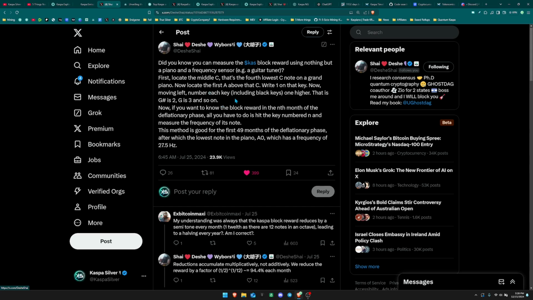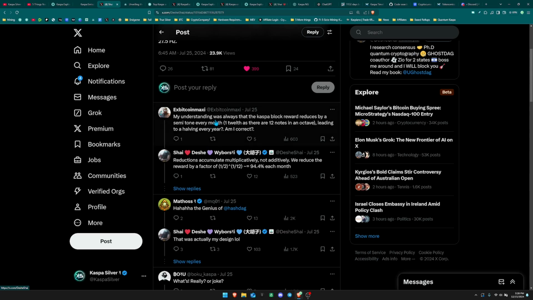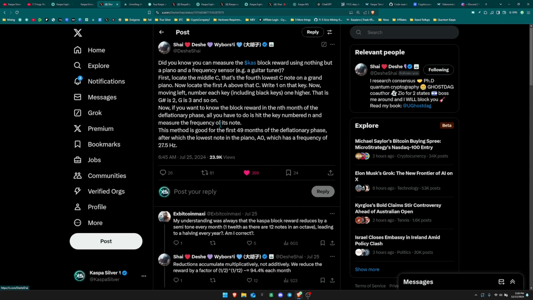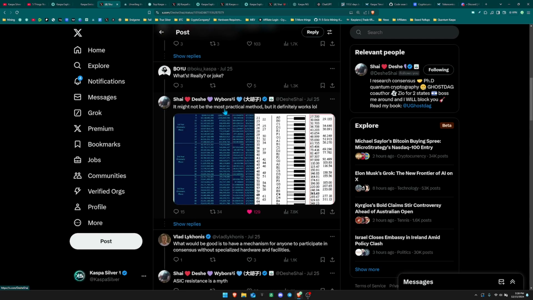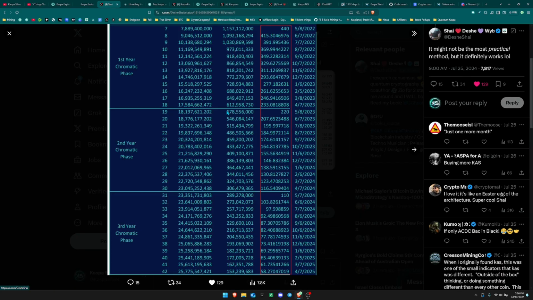Now, if you want to know the block reward in the nth month of the deflationary phase, all you have to do is hit the key numbered N and measure the frequency of its note. This method is good for the first 49 months of the deflationary phase, after which the lowest note in the piano, A0, which has a frequency of 27.5. So each key on a piano has a certain frequency, and the Kaspa emission schedule is actually decreasing in accordance to that exact frequency. And you can see that in this picture right here.